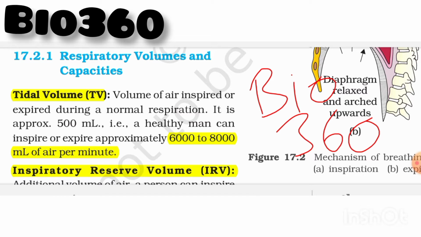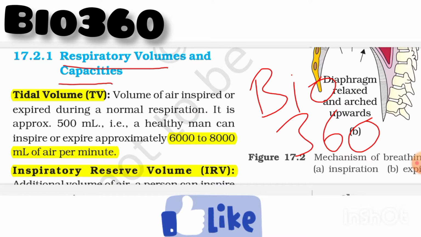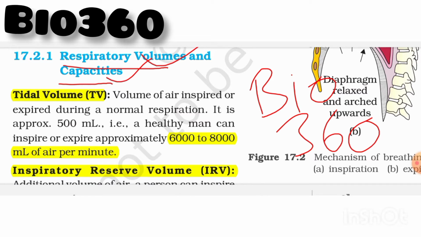Today we will learn respiratory volumes and capacities. First of all, we will discuss respiratory volumes and then later we will find out the respiratory capacities out of respiratory volumes. So the first volume is tidal volume and it is represented with the letters TV.